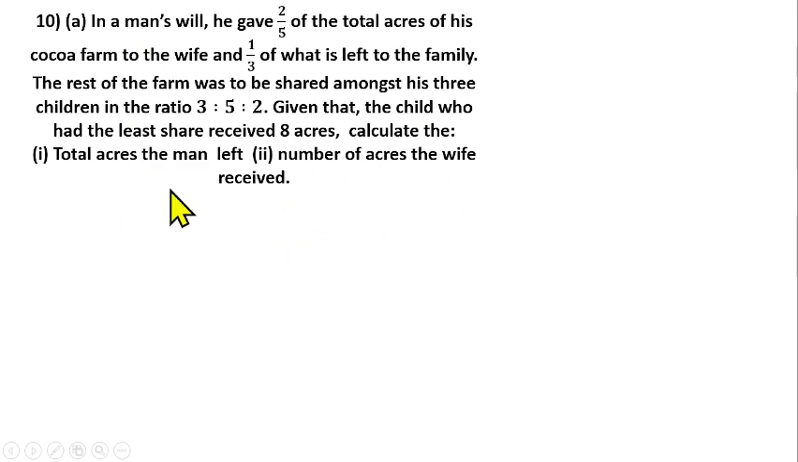So that means we are talking about the number of acres that were shared, but we don't know the total number of acres. So that's what we have to find. So we can say let x represent the total acres. So let the total acres be x. He gave 2/5 of these acres to his wife.